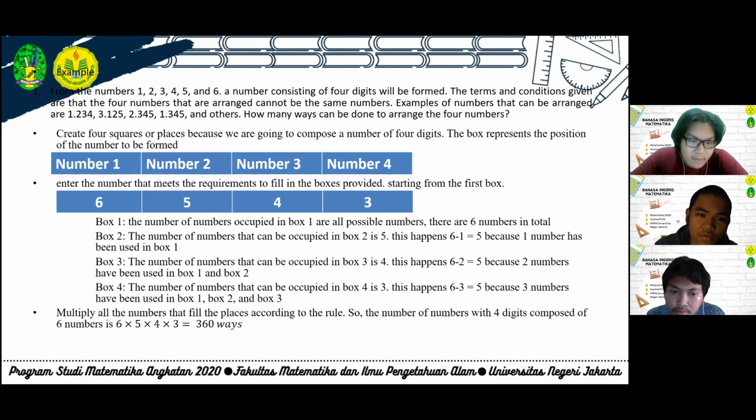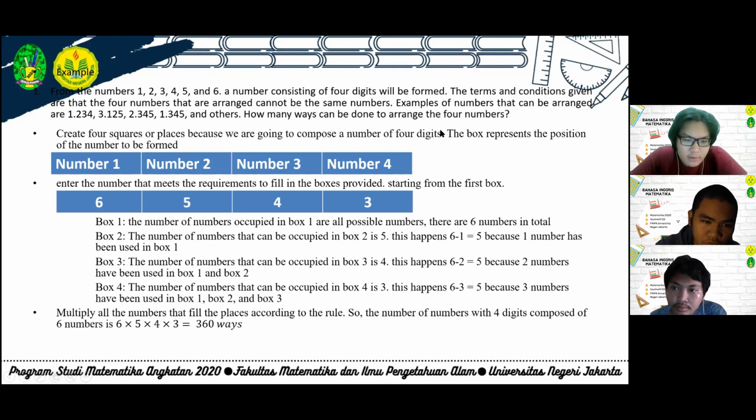The next step, enter the number that meets the requirement to fill in the box provided, starting from the first box, box number 1. The number of numbers occupied in box number 1 are all possible numbers. There are 6 numbers in total, so we can fill the box number 1 with 6. Box number 2. The number of numbers that can be occupied in box number 2 is 5. This happens 6 minus 1 equals 5, because one number has been used in box number 1. So we can fill the box number 2 with 5.